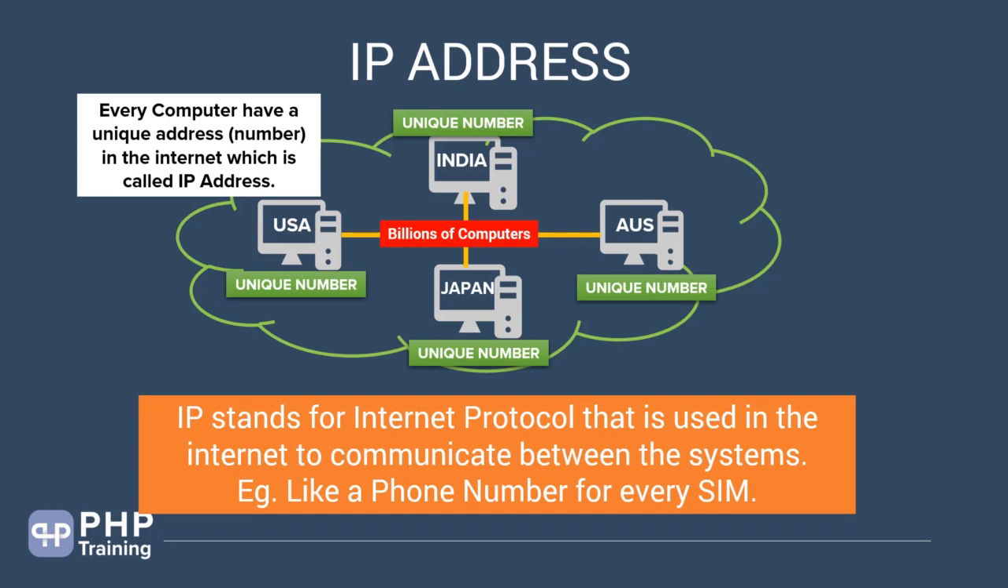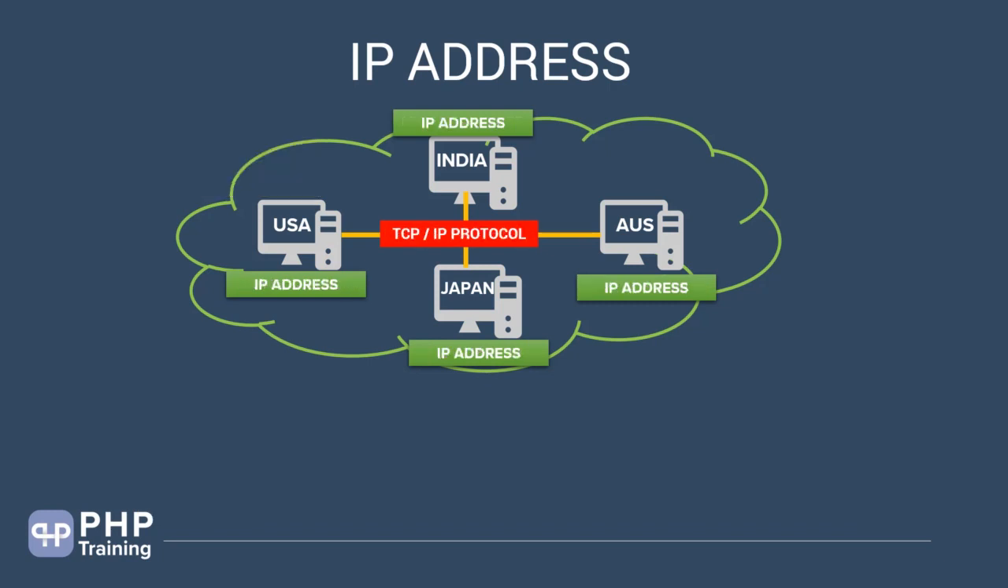Let's understand the details of this unique address, which is called an IP address. Once the IP address is assigned to each of the computers in the internet, using this protocol called the TCP IP protocol, they can uniquely identify that particular IP address and then establish a connection and transfer the data. Those are the rules of the protocol: you need to have an IP address first, and using that IP address, the TCP IP protocol will establish the communication and transfer the data.